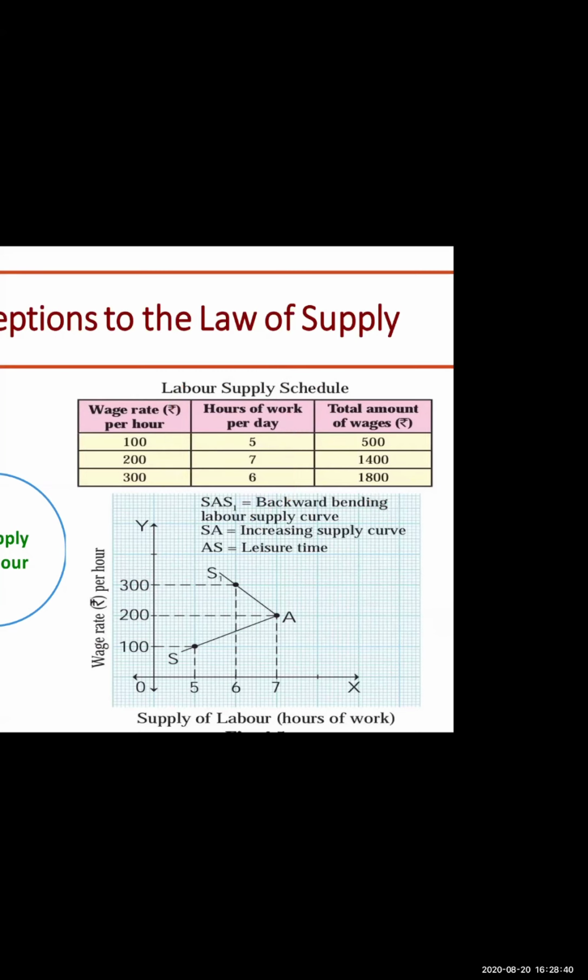Yes, correct, students. Now you have to draw. On the y-axis, you are going to measure the wage rate, rupees per hour. On the x-axis, you are going to measure the supply of labor, hours of work. This will be on your x-axis. This will be on your y-axis. You have to plot the table: 100, 200, 300, then 5, 6, 7. Okay.